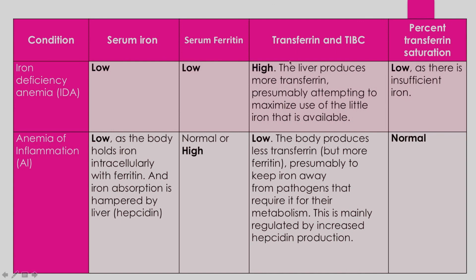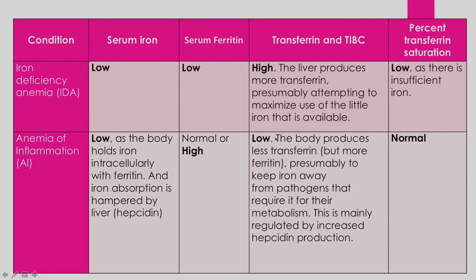Whereas the serum iron levels are continuously depleting because the iron is being used by the bone marrow. Also the TIBC levels are low, because TIBC is basically a measure of the levels of transferrin. So transferrin production has become less because of the inflammation, because the liver has reduced the production of transferrin. So the transferrin overall levels have become low, thereby the binding capacity has also become low, so the TIBC levels are low.